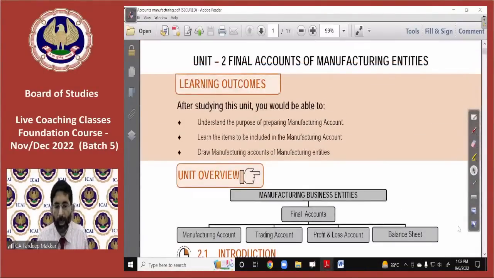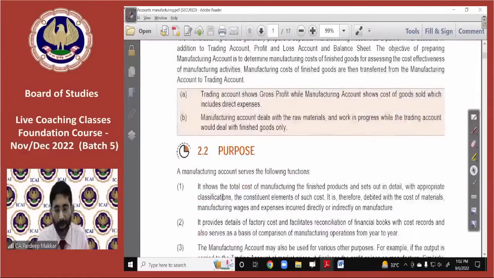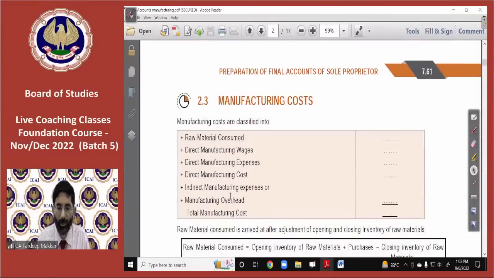Okay, so this unit 2 is basically similar to your unit 1. Not too much big difference. Just the main part is that here the manufacturing account is there, which you have to prepare in addition to the trading account. Let it be very much clear: we have already discussed in our first lecture that the manufacturing account is required to be prepared only in case of manufacturing units where some manufacturing is there. So in that case, all the expenses which relate to the factory will go to the manufacturing account,